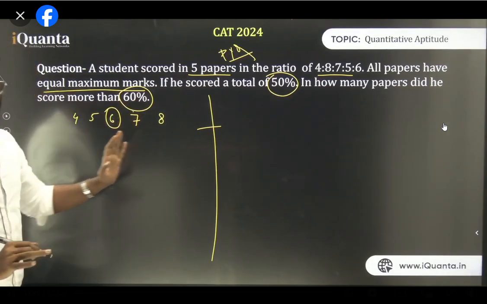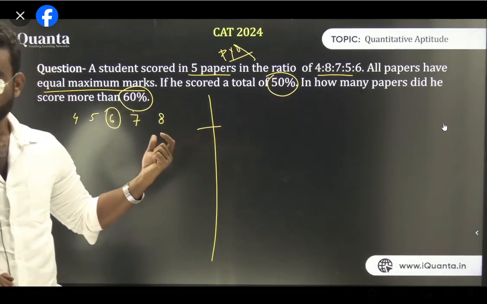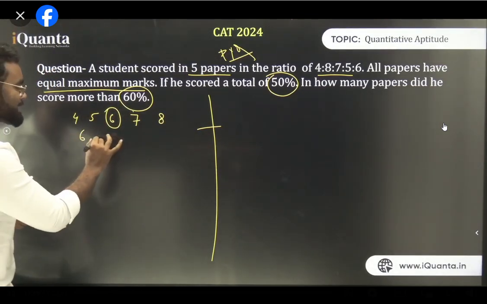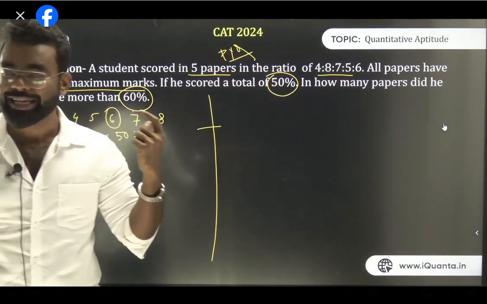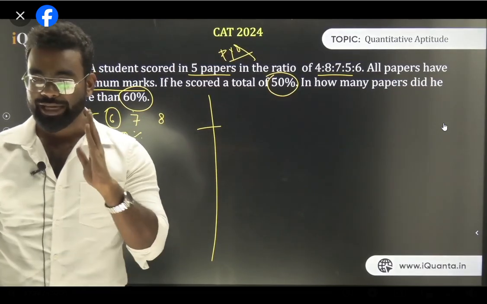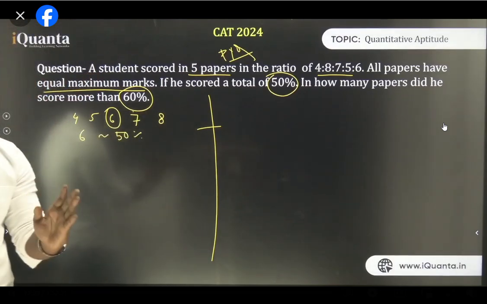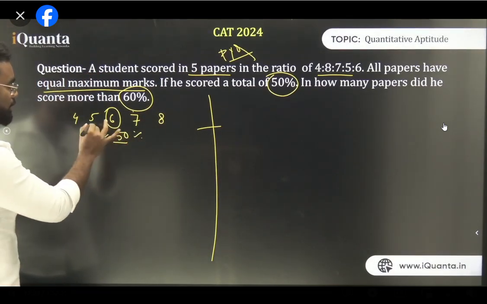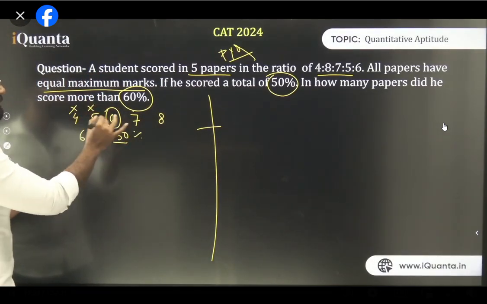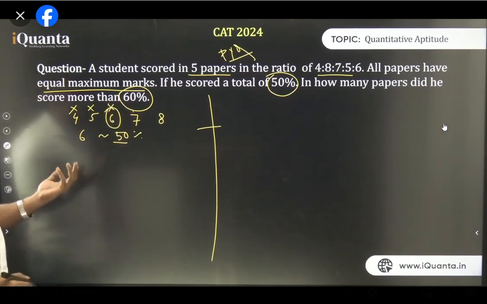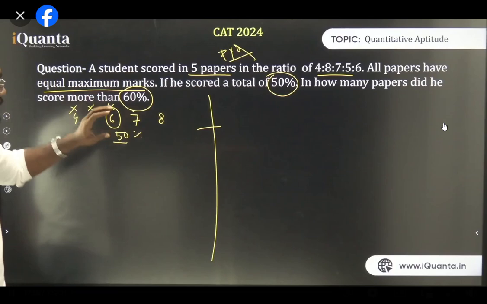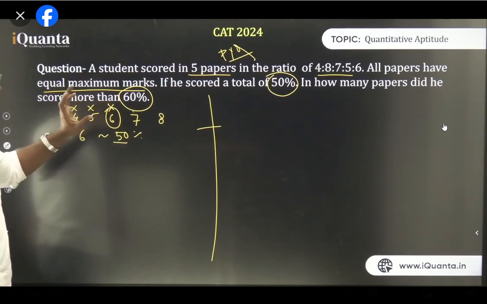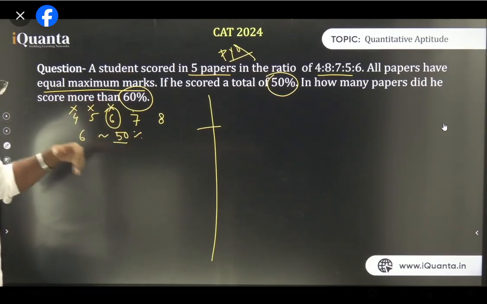I have told you in case of equidistant numbers, the average is the middle term 6. So if 6 is the average, I can say 6 is equivalent to 50%. Am I clear? If 6 is the average, I can say 6 is equivalent to 50%. Carefully understand this thing. 6 is equivalent to 50%. Now if 6 is equivalent to 50%, so 5 is less than 50%, 4 is less than 50%, and 6 itself is also less than 60%. So these 3 things is automatically less than 60%. Am I clear? Is it fine? So 4 is less than 60, 5 is less than 60, 6 is less than 60, because 6 is equivalent to 50%. Now check about 7.